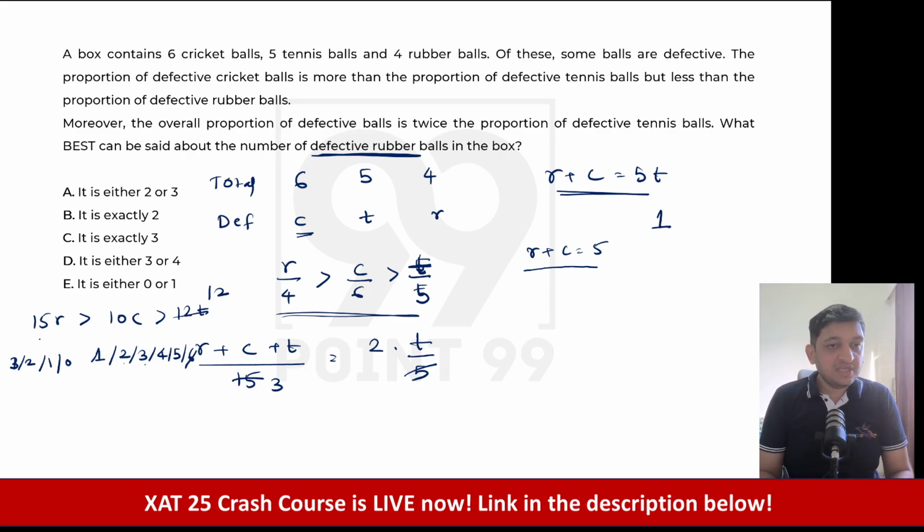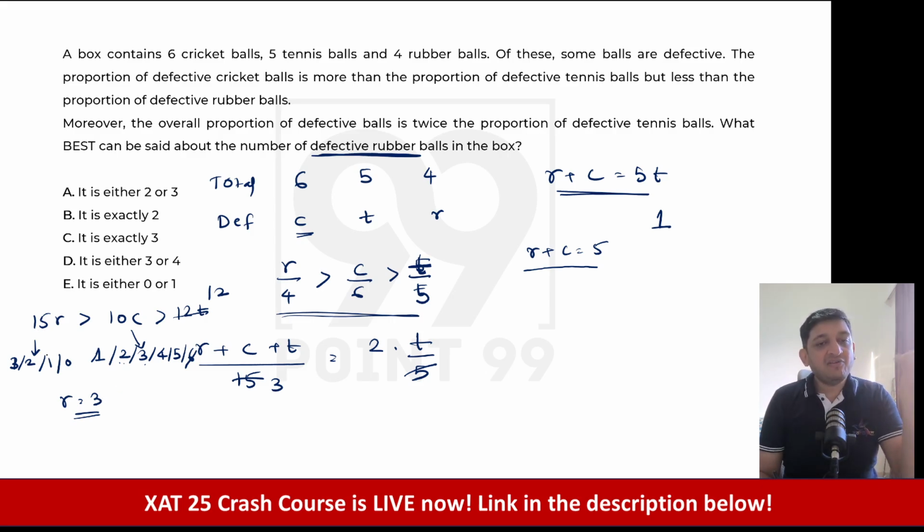Now let's see each option. अगर ये 3 है, 15 3s are 45, 10 2s are 20. This works. So R equal to 3 will work for sure. What if R is equal to 2? 15 into 2 becomes 30, and C correspondingly becomes 3. 10 into 3 30. Inequality मेरा establish नहीं होगा. So R equal to 2 पे चलेगा नहीं.